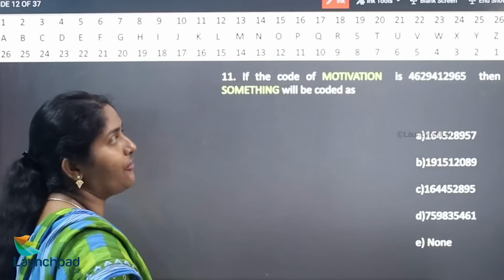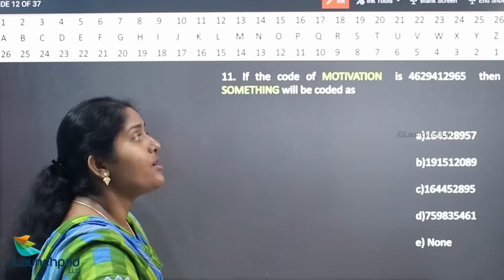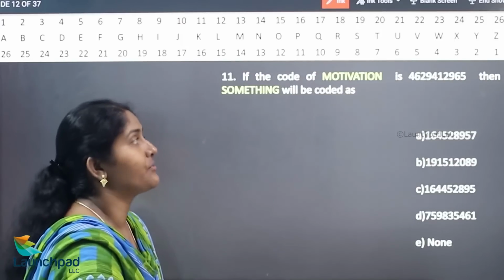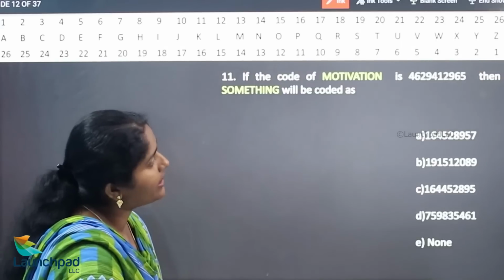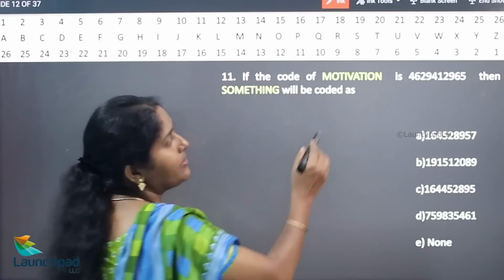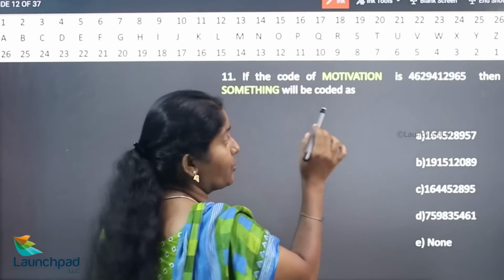If the code of motivation is 4629412965, then something will be coded as? Just observe how many letters there are inside the word motivation.